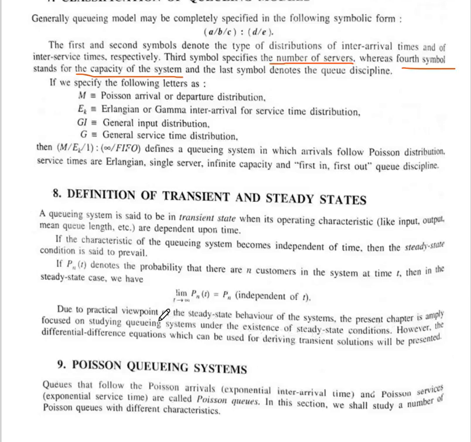So this is the steady state equation. Here P_n(t) is the probability that there are n customers in the system at time t. Then the steady state can be defined as the limit as t tends to infinity of P_n(t) equal to P_n, which is independent of t. So these are the transient and steady state equations.